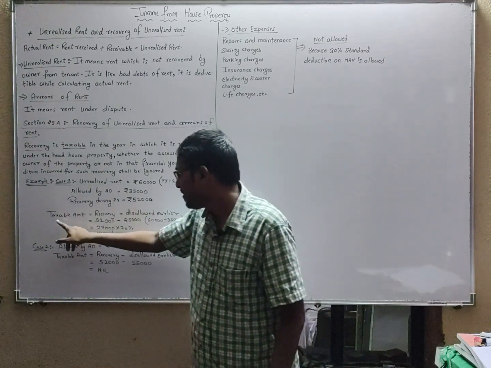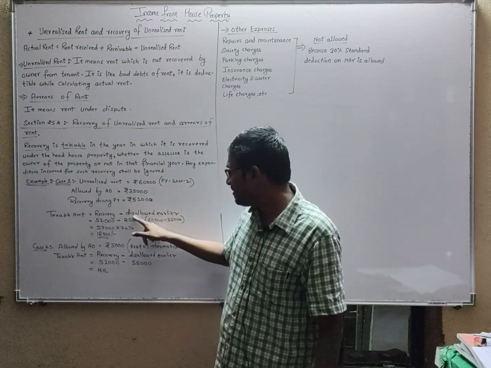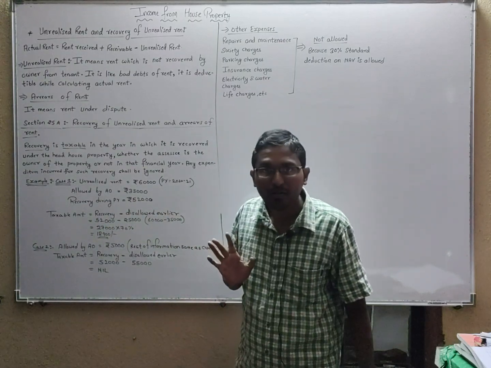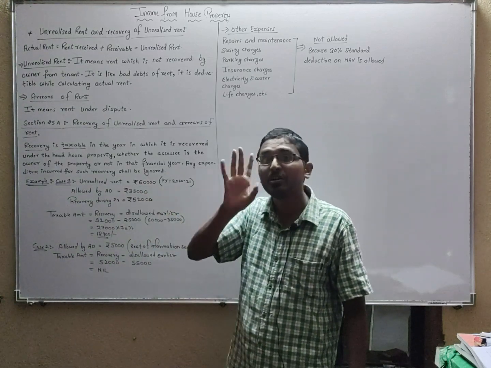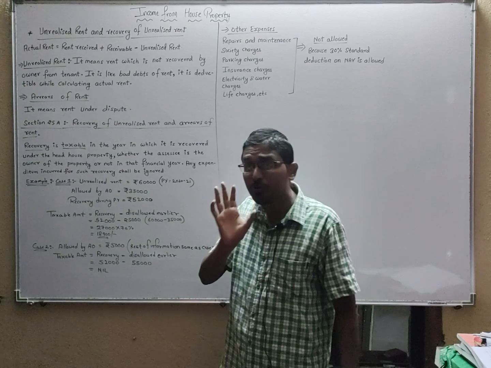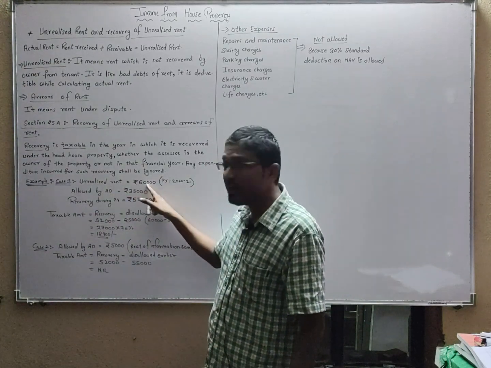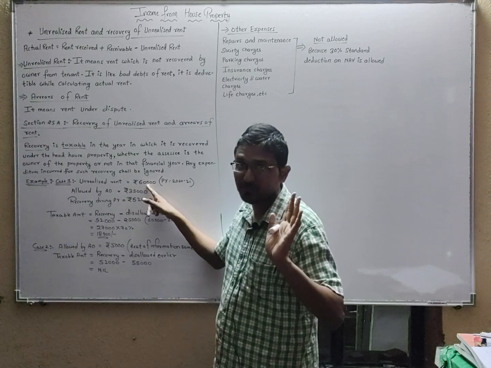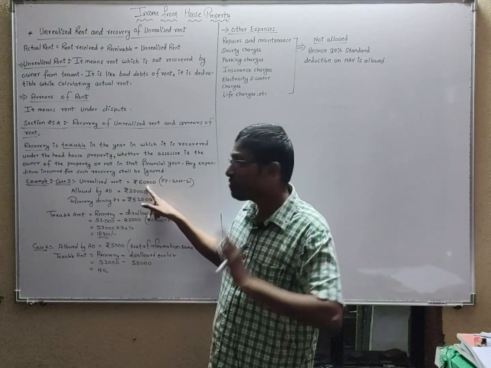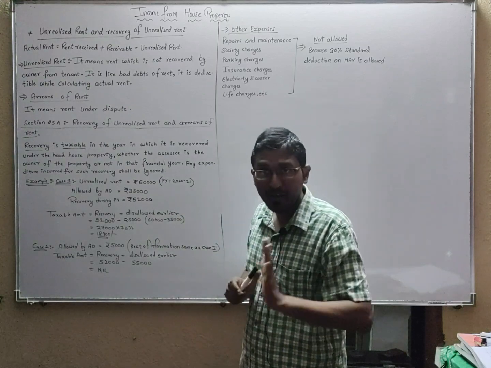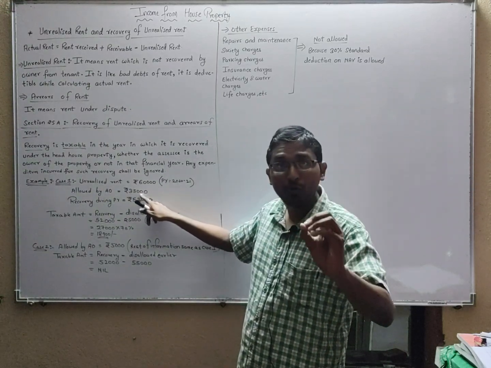Now how to calculate the taxable amount? Pay attention. Taxable amount is equal to the amount you recovered minus the amount disallowed earlier. Disallowed earlier means the amount which was not allowed by the income tax officer earlier. Now students, you tell me how much was disallowed earlier. See, your unrealized rent was 60,000 rupees. You told the income tax officer that the tenant has not paid you 60,000, but the officer did not agree and told you he would allow only 35,000.